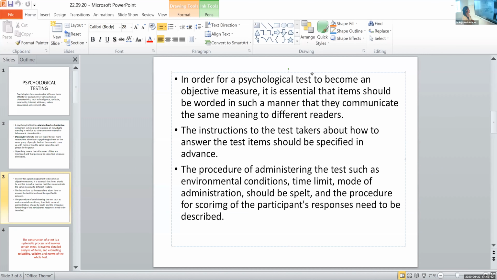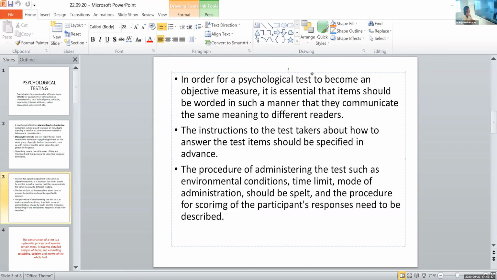Yes. And that is another method. So the first one was to set the wordings of the items correctly so that it conveys the same meaning to different readers. Then the second one is about the instructions. Notice the first one is about the items. The second one is about the instructions that the researcher gives.